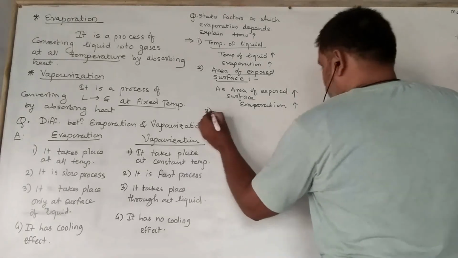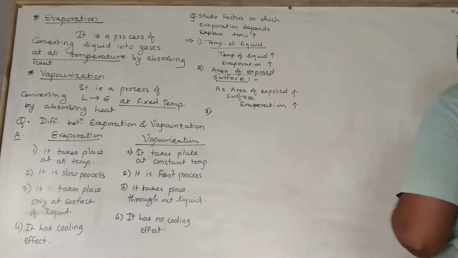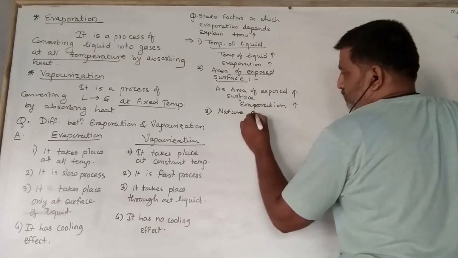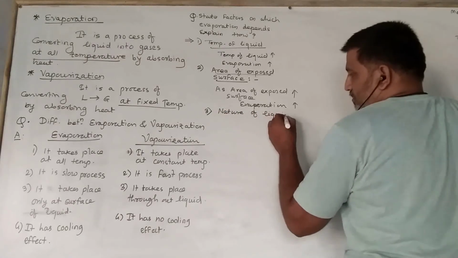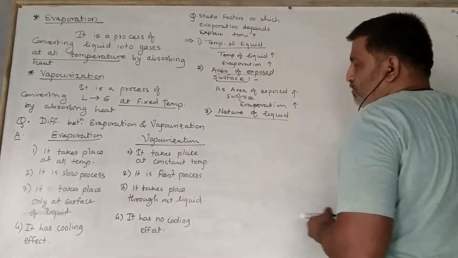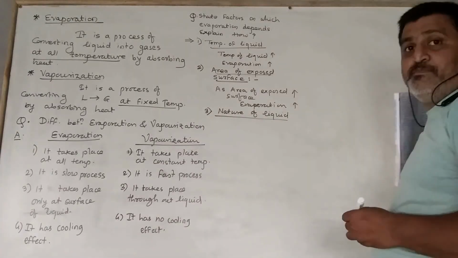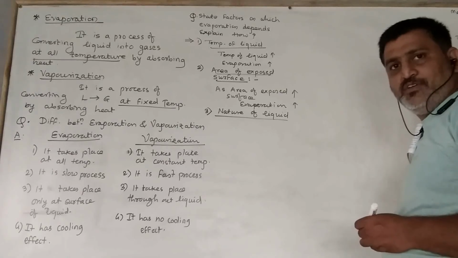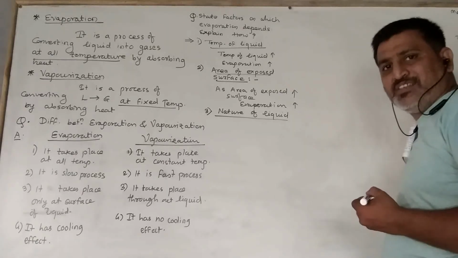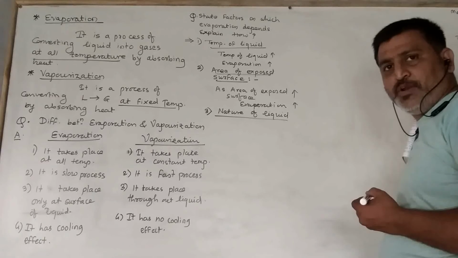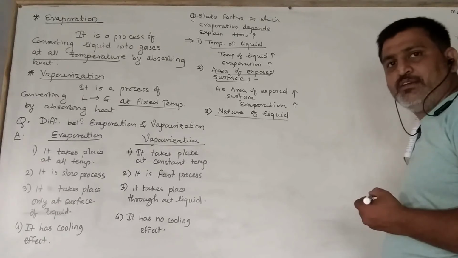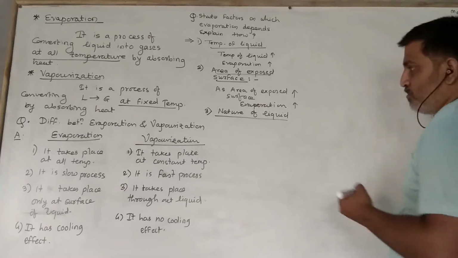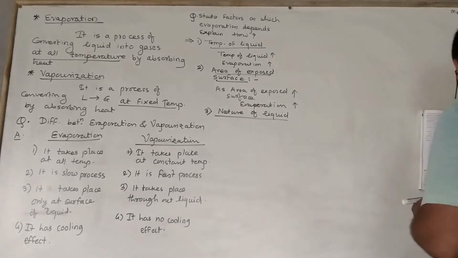Third, nature of the liquid. If it is water, then it requires a lot of time. But some liquids like alcohol, spirit, or petrol evaporate faster. If you take petrol on your hand, then you find a cooling effect as well as it evaporates faster. So the nature of the liquid is also a factor.